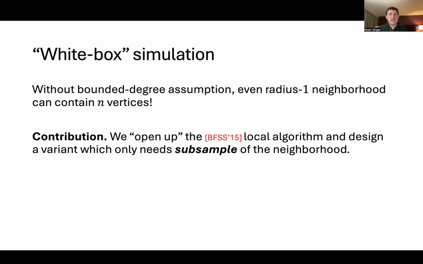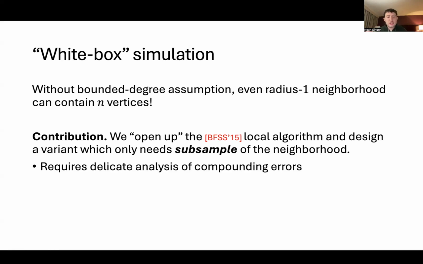And actually doing this requires opening up their algorithm and doing some analysis of the compounding errors. Every additional step, you have errors from sampling bad neighbors, and then those neighbors themselves can have errors, so you have multiple sources of errors and you have to throw them all together. But this analysis works out.